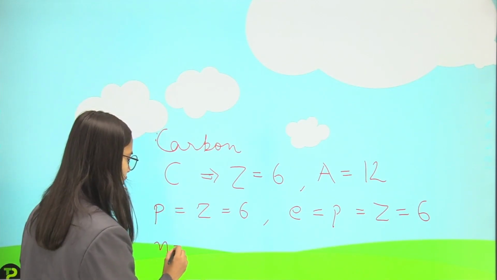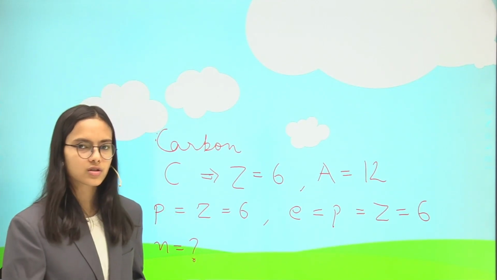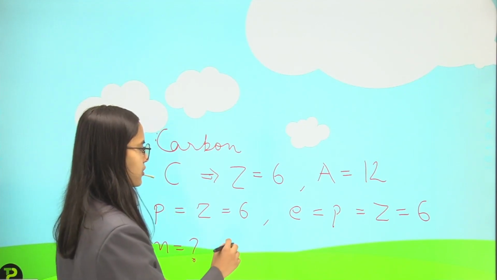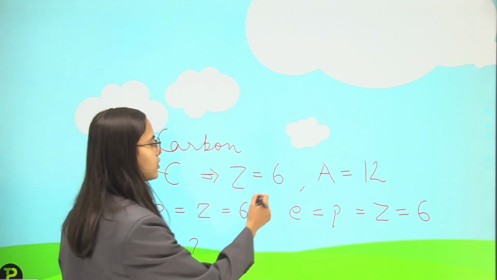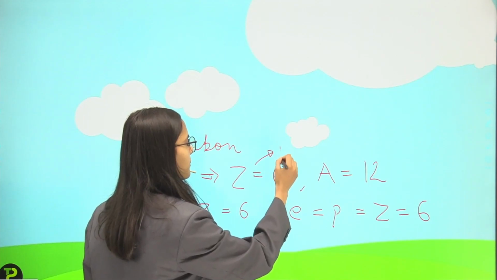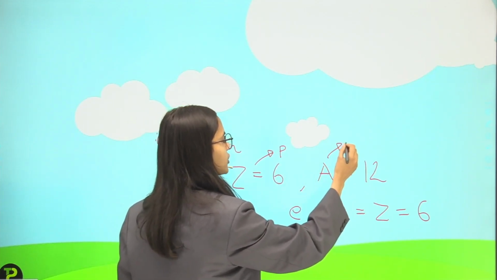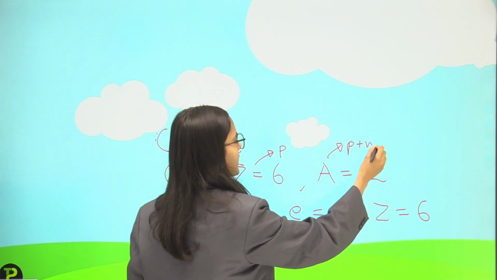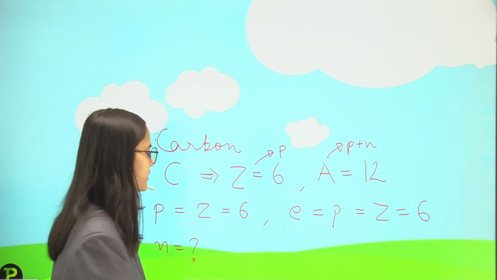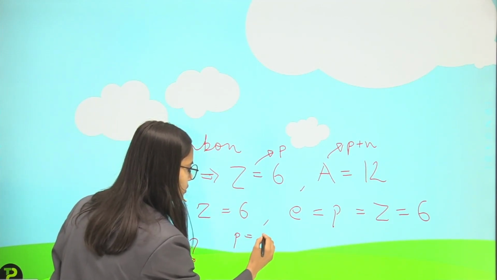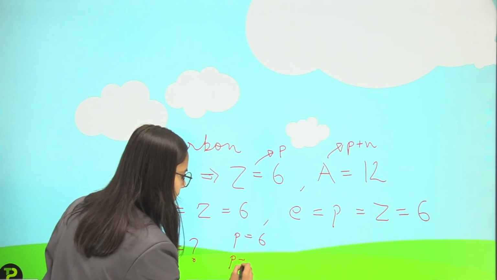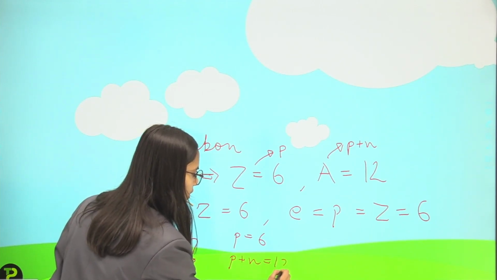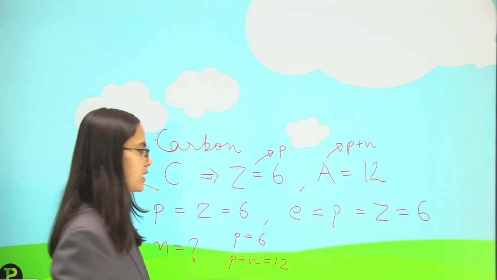And now I talk about the number of neutrons. So how will I calculate the number of neutrons? I know that this is equal to P and this is equal to P plus N. So if I know that P is equal to 6 and P plus N is equal to 12, can I calculate N? Very easily.